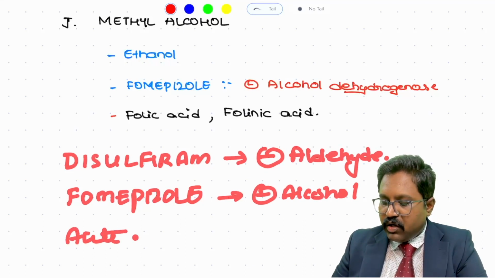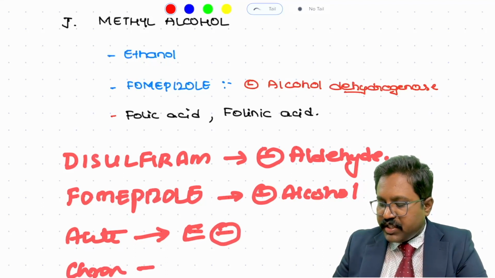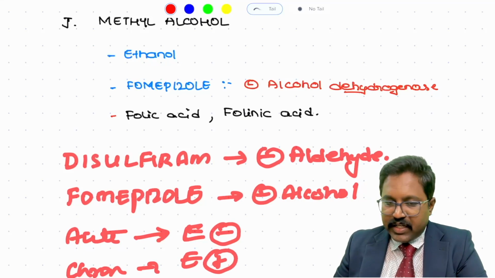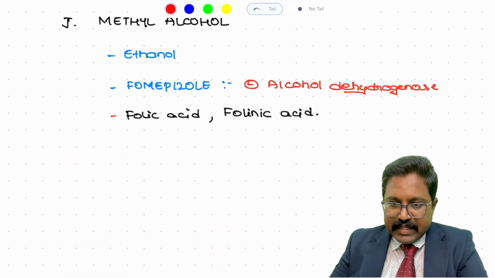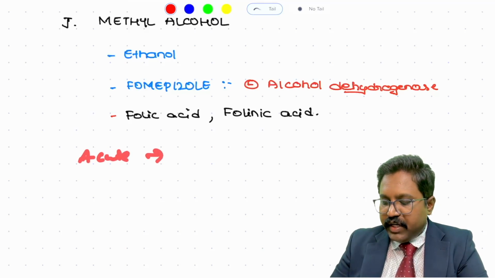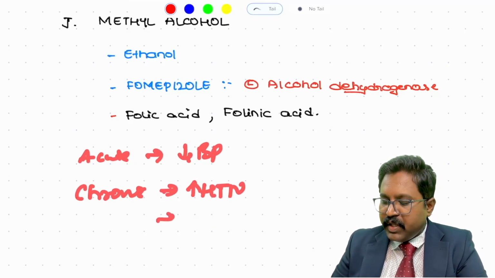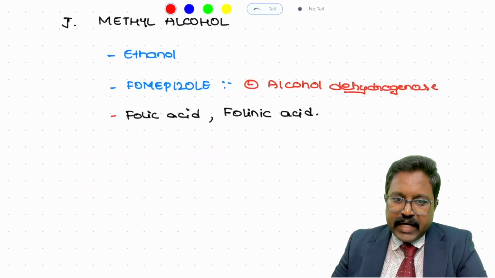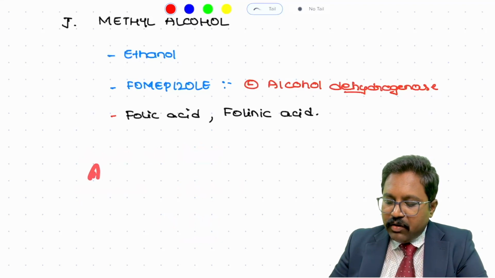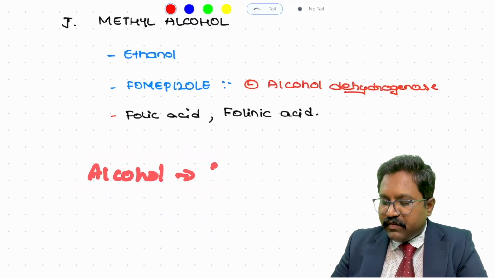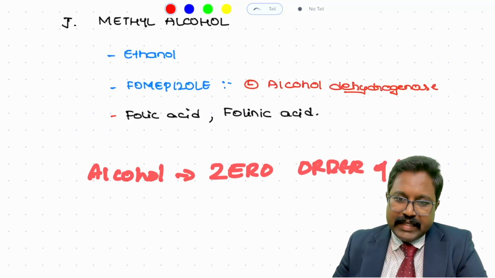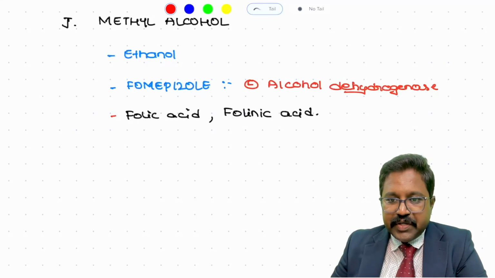Acute alcohol ingestion will lead to enzyme inhibition, whereas chronic alcohol ingestion will lead to enzyme induction. Also, acute alcohol ingestion will lead to a fall in blood pressure, whereas chronic alcohol ingestion will lead to hypertension and also dilated cardiomyopathy. And please remember, alcohol follows zero order kinetics. Only in case of motivated patients do you need to give disulfiram.